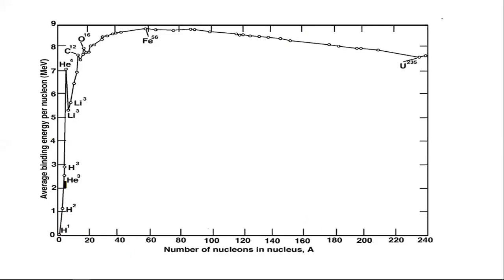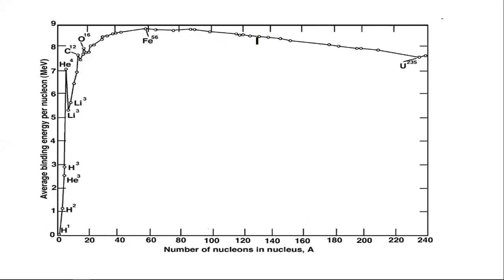Hydrogen and helium. For helium the value is much higher and it grows rapidly, and after that the values for lithium, carbon, oxygen, and iron. After that the value doesn't increase with the increase of the number of nucleons in the nucleus, that is the mass number.